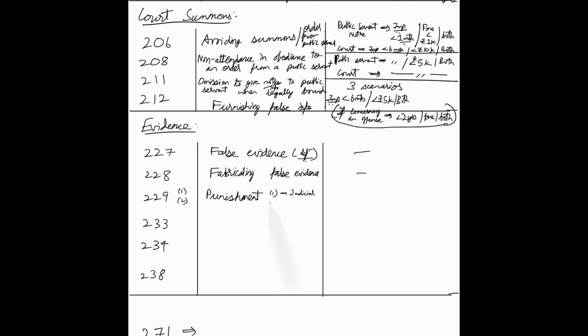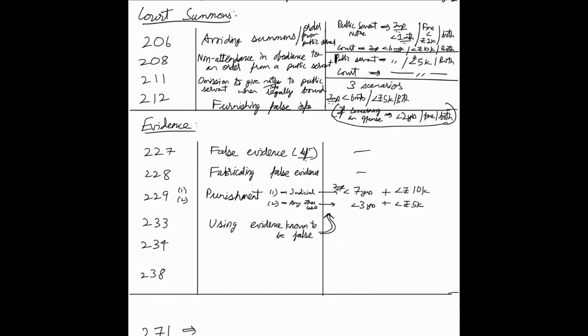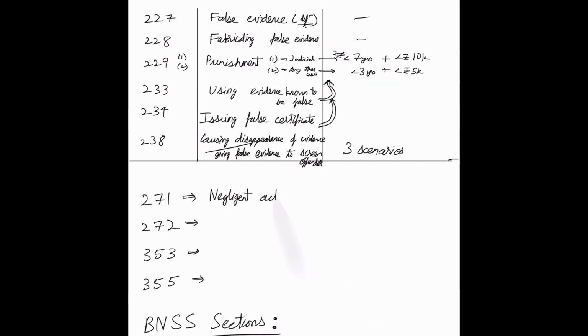So coming to sections dealing with evidence, 227 defines what is false evidence. 228 defines what is fabricating of false evidence. 229 deals with the punishment for a judicial case or any other normal case. For a judicial case, it would be an imprisonment for less than 7 years, and any other case less than 3 years with a 10,000 and 5,000 rupees fine respectively. 233 deals with using evidence known to be false. 234 deals with issuing false certificates, and 238 causing disappearance or giving false evidence to screen the offender. The same punishment for 233 and 234 as 229, and for 238 there are 3 other scenarios.